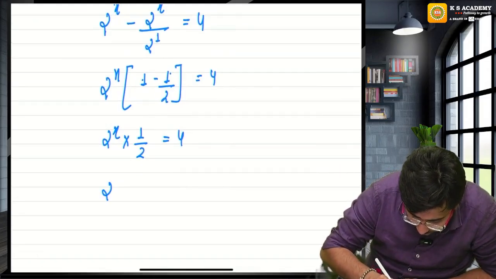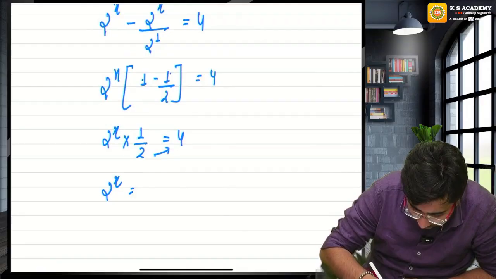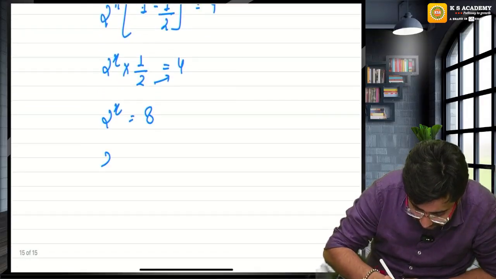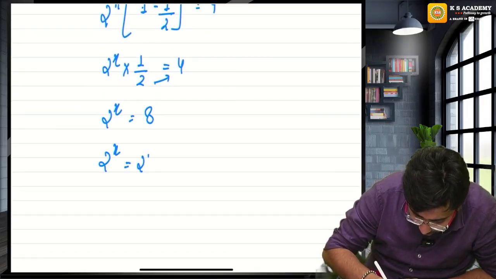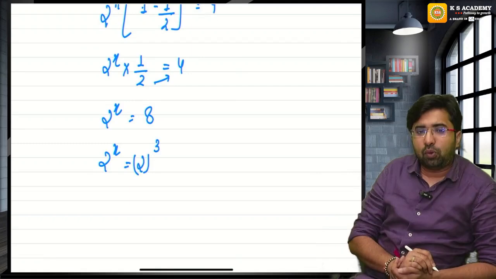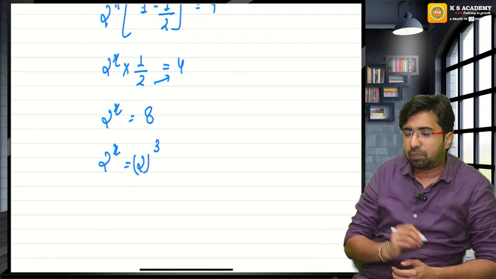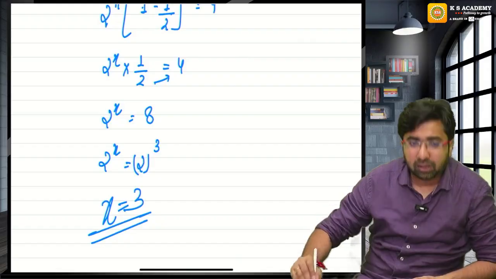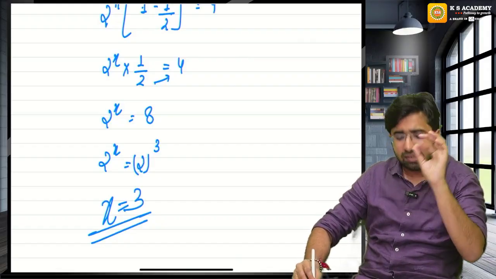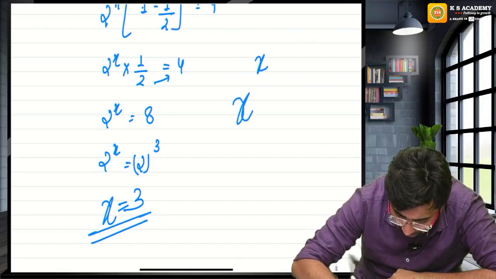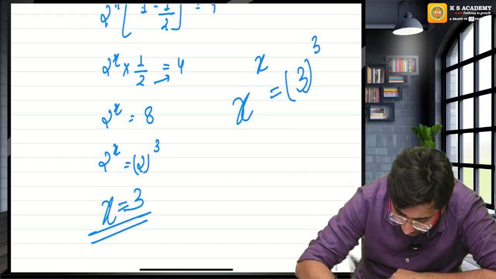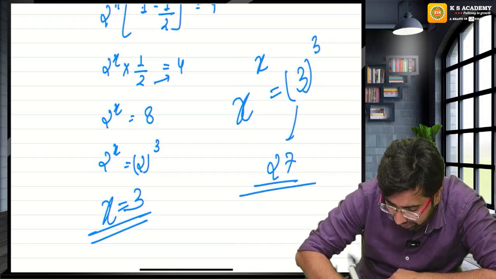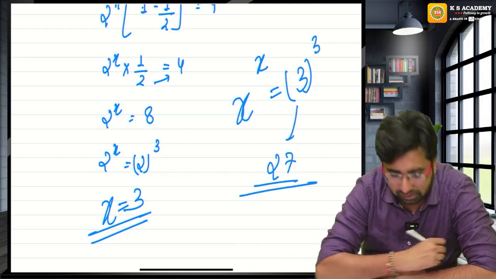So this is 2 raised to the power x, and this 2 will go over there: 8. Let's try to make the base same: 2 raised to the power cube. If you compare base and value, base are same. By comparison technique, I can say x must be equals to 3. But they are not asking x. They are asking x raised to the power x. 3 raised to the power 3, 27 is the right answer.